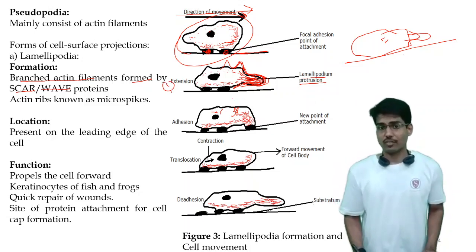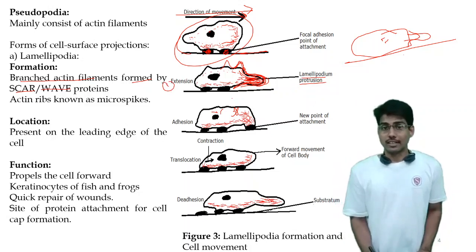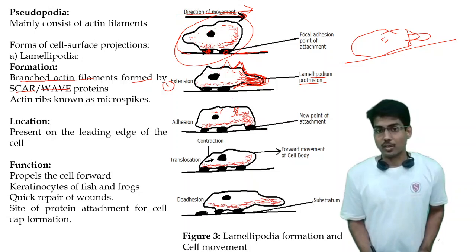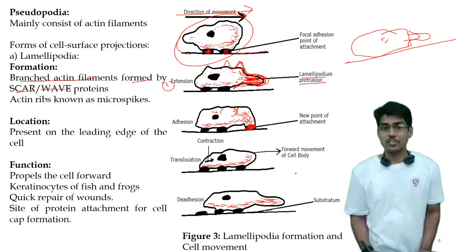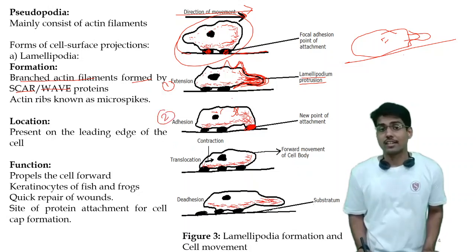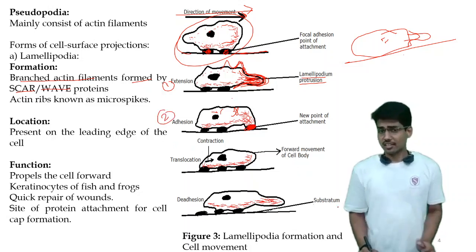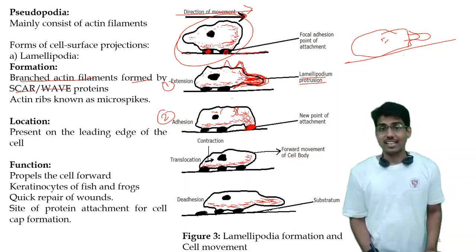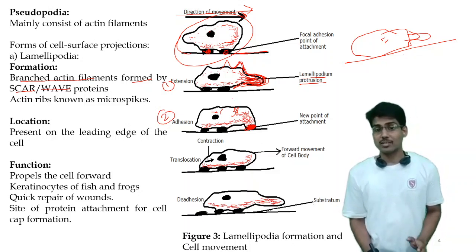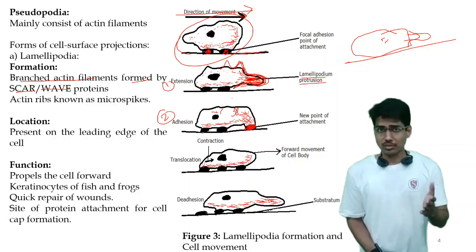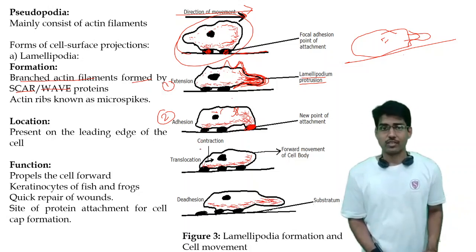In the next stage, adhesion, what will happen? Now this protruded part will form a new point of attachment. This will be called what? A new adhesion point. This is the second phase, which we call adhesion. In the third step, as the cell has to move to a next position, it also needs to leave the previous adhesion point, right?